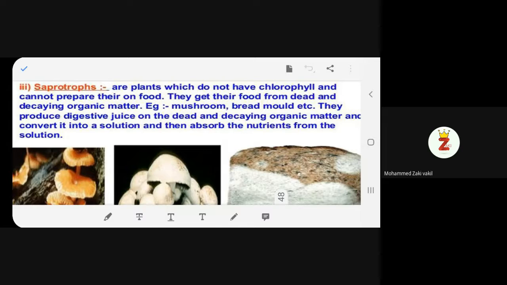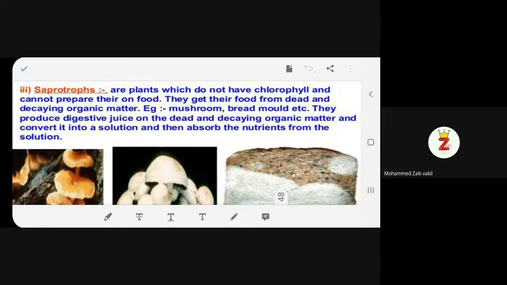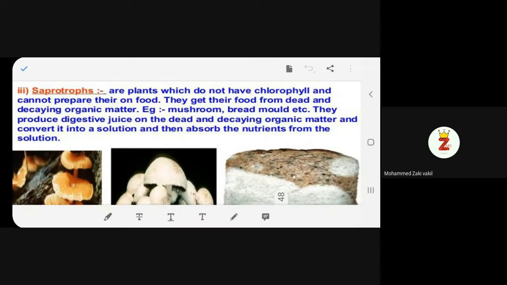They produce digestive juice on the dead and decaying organic matter and convert it into a solution, and then absorb the nutrients from the solution.